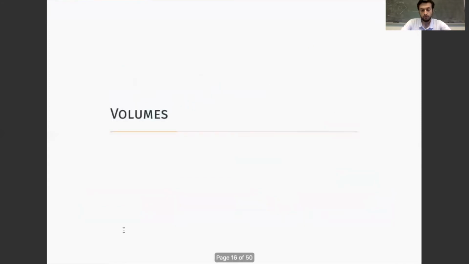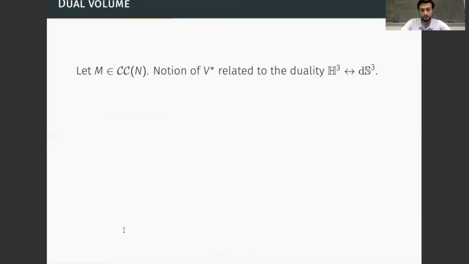I will now give a brief introduction of the notions of volumes that we will be interested in for the rest of the talk. So I'll start by giving a description of the dual volume for convex cocompact manifolds.